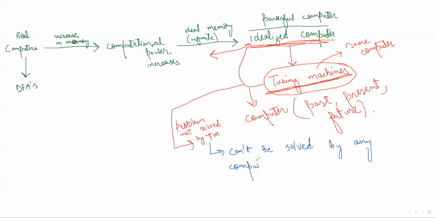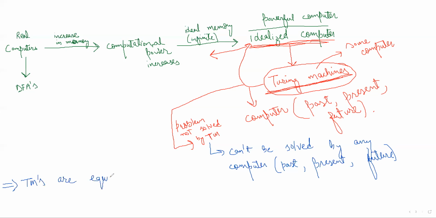Any computer means the computer in the past, the computer in the present, or the computer that we can design in the future. So no computer can solve that particular problem which cannot be solved by a Turing machine.